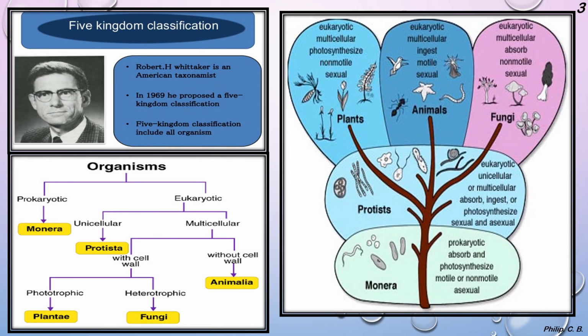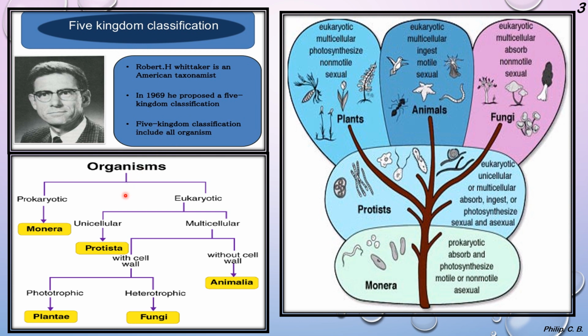Moving further, now as we know, the five kingdom classification was put forward by Robert Whittaker, who is an American taxonomist. In 1969 he proposed the five kingdom classification, which includes all the organisms.